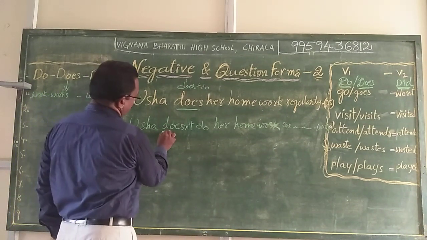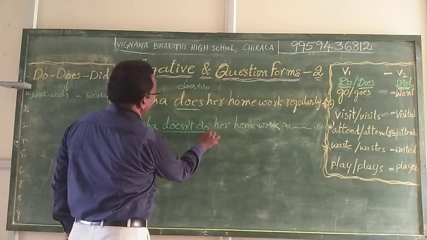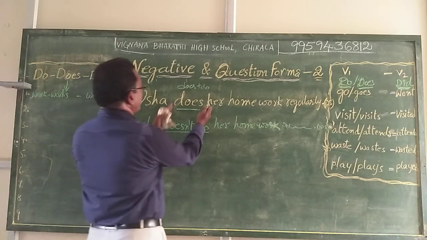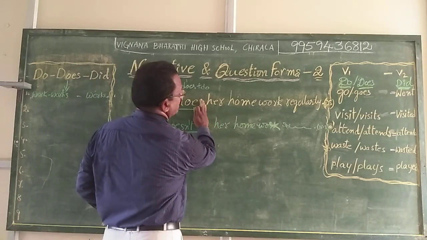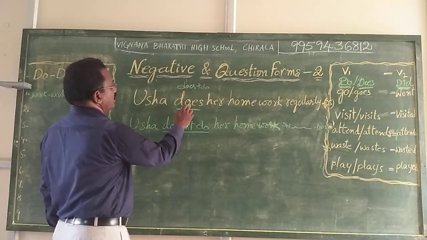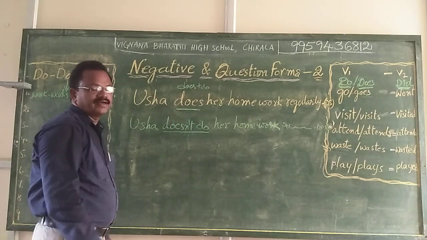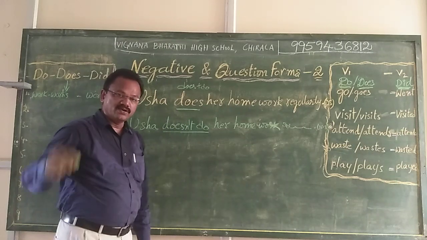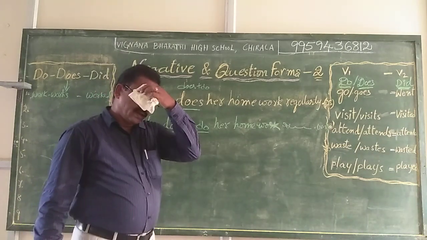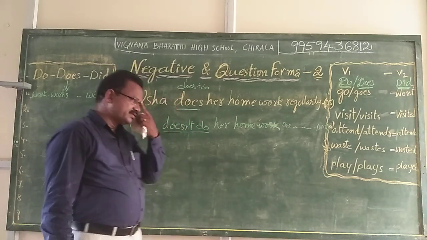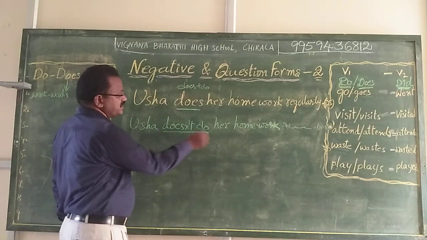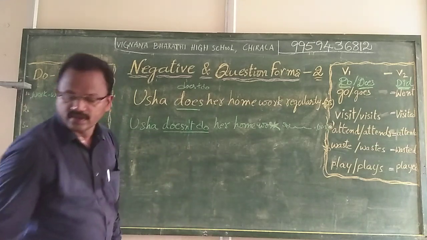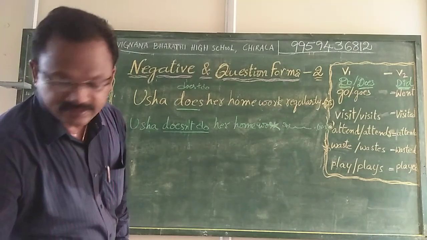The change in the sentence from Usha does her homework regularly: the rest of the part is same, her homework regularly. Usha does her homework regularly: that is a positive statement. Here, if Usha is not doing her homework regularly, we write like this: Usha doesn't do her homework regularly.